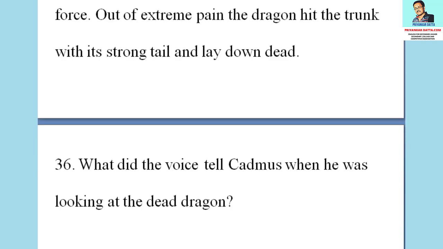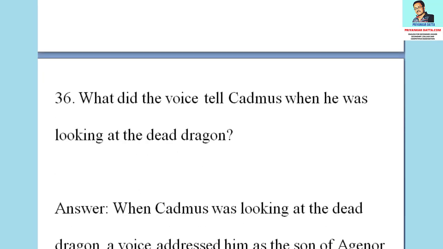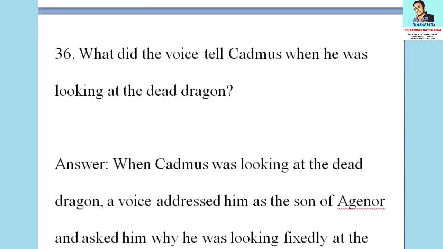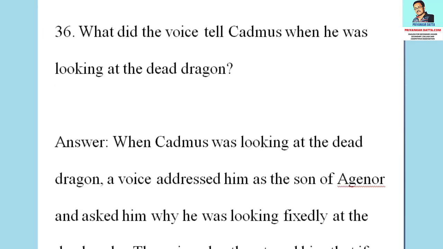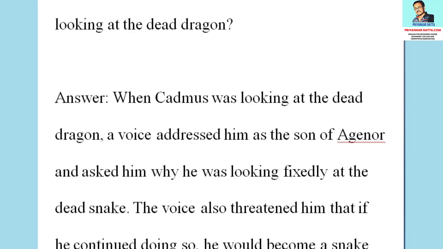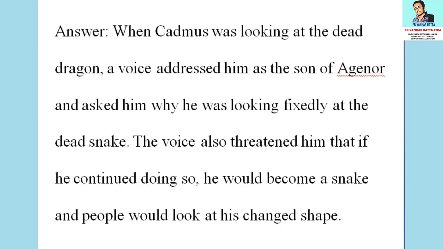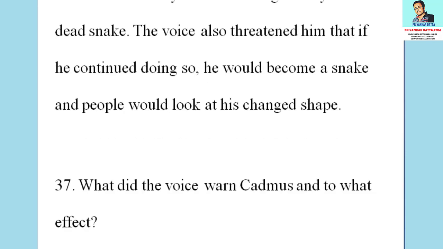The 36th question from this section is, what did the voice tell Cadmus when he was looking at the dead dragon? The answer to the question is, when Cadmus was looking at the dead dragon, a voice addressed him as the son of Agenor and asked him why he was looking fixedly at the dead snake. The voice also threatened him that if he continued doing so, he would become a snake and people would look at his changed shape.